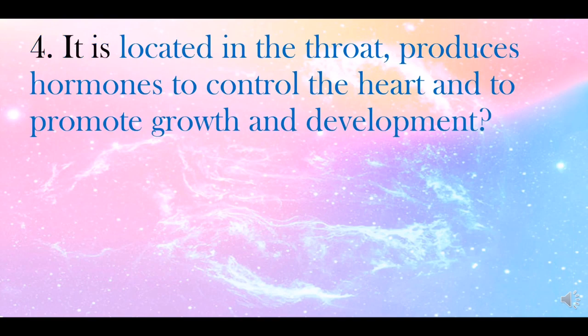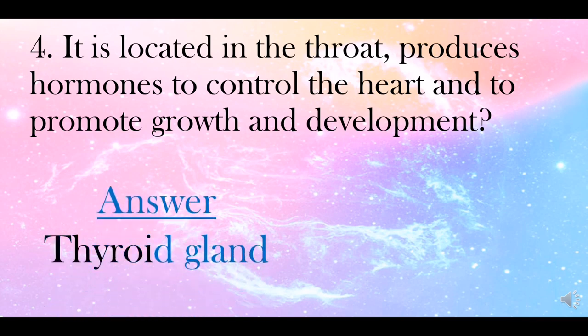Number 4. It is located in the throat, produces hormones to control the heart and to promote growth and development. What is your answer, students? Excellent! The answer is thyroid gland.